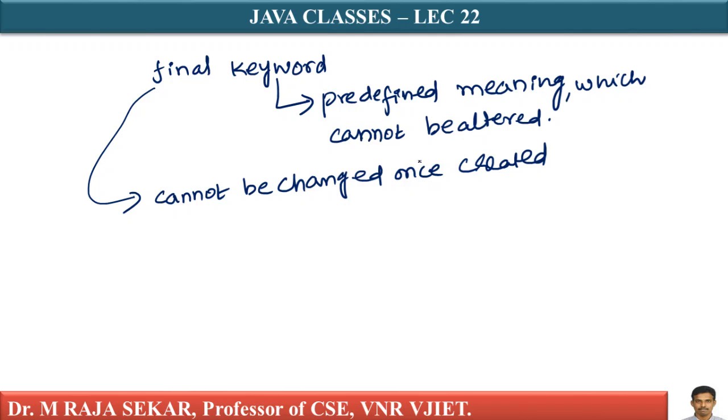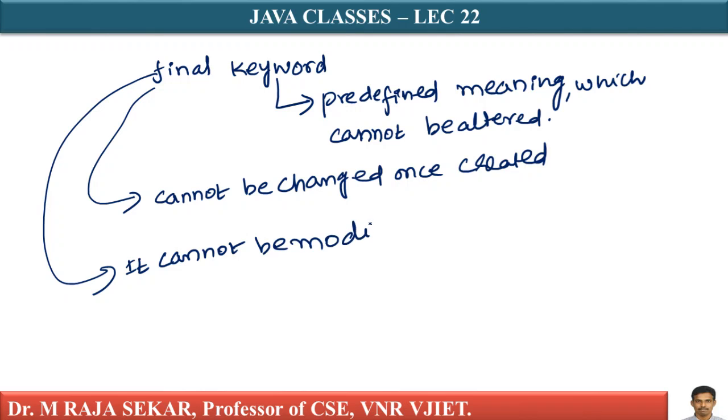Isn't it? We will try to understand. It cannot be modified later in the program.